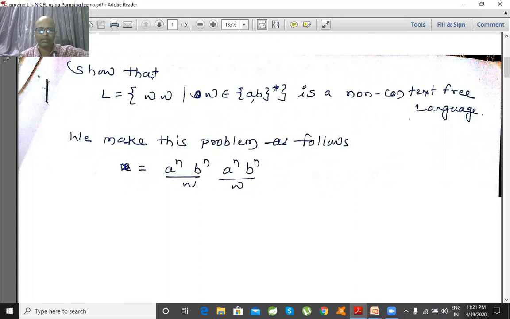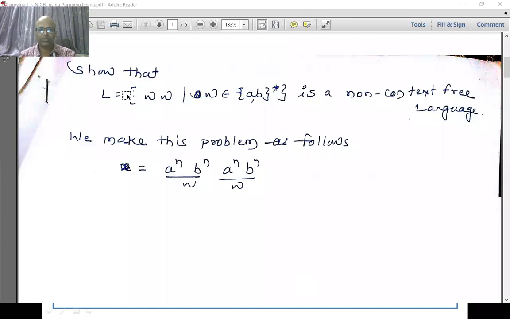Show that this L, which is in the form of W followed by W, where W is a composition of a's and b's, is non-context free.